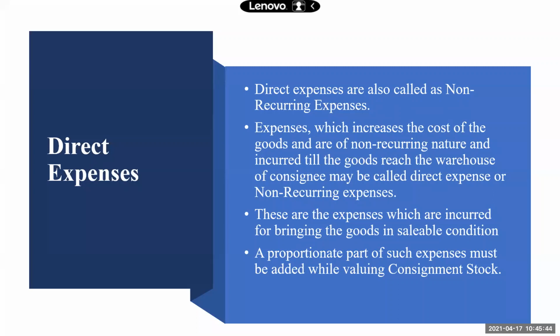So there are 3 points here. The consignor is sending goods to the consignee. So what will the consignee do? He will store all these goods in a godown, and a godown is called a warehouse. Why will the consignee store goods in a warehouse? Any idea? Why does he have to store goods in a warehouse?